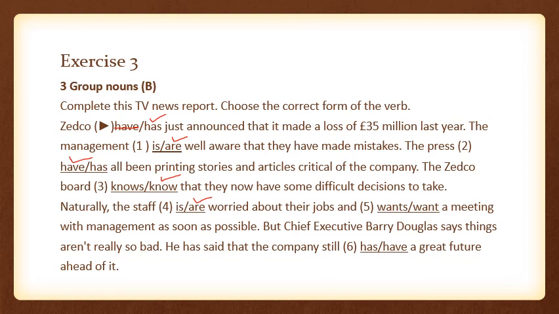So here, let's split it into two sentences. Naturally, the staff are worried about their jobs. Full stop. The staff want a meeting with management as soon as possible. Now here again the staff has been pluralized, so we are going to choose the verb according to it. But Chief Executive Barry Douglas says things aren't really so bad. He has said that the company still has or have a great future ahead of it. Now company is singular. It is a singular company that has been unified, so we are going to choose "has" here.